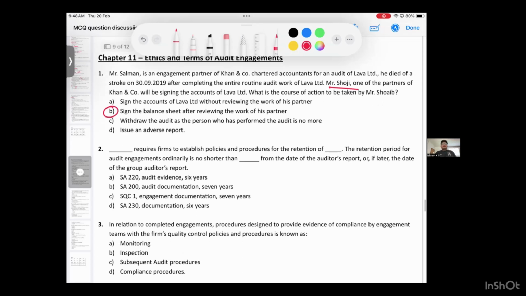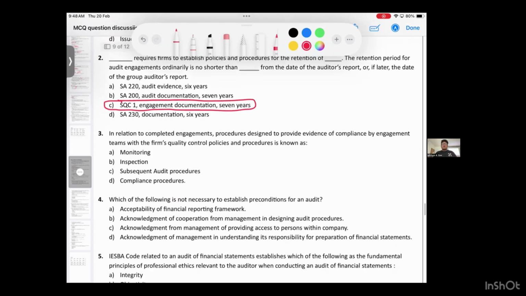Option B. Second question: dash requires the firm to establish a policy. The firm, according to SQC1, has to retain documents. Which document? Engagement documentation. For how many years? Seven years. Very simple, straightforward question. Moving on to the third question.